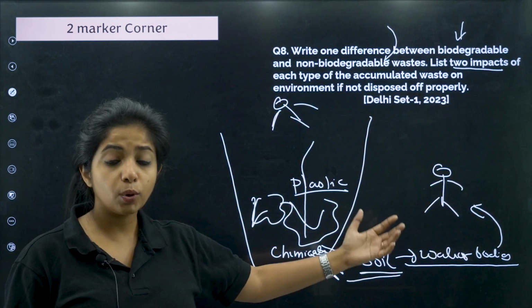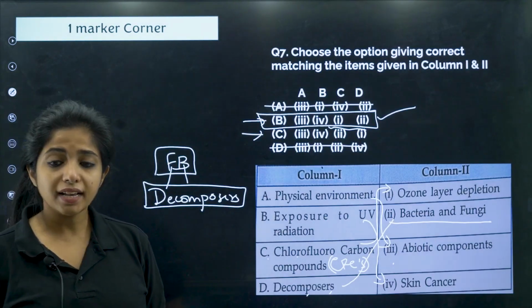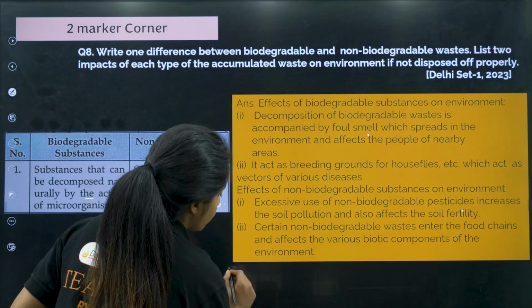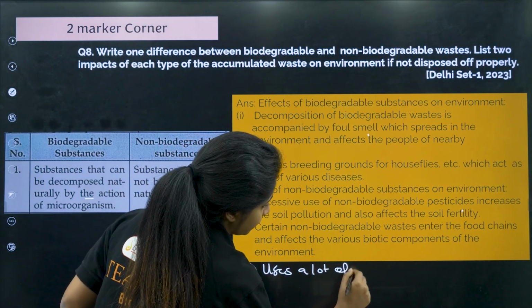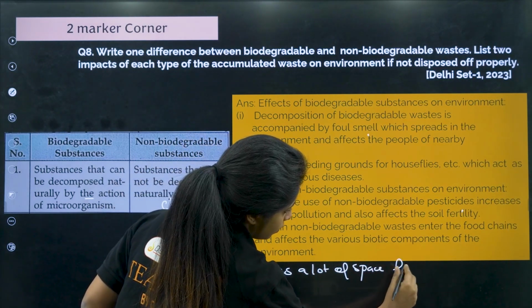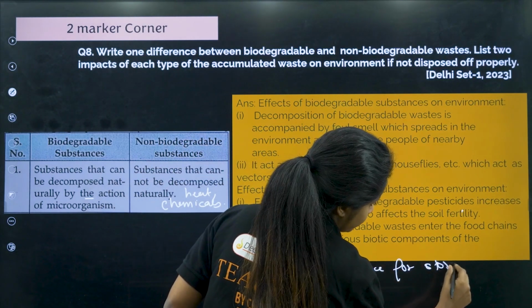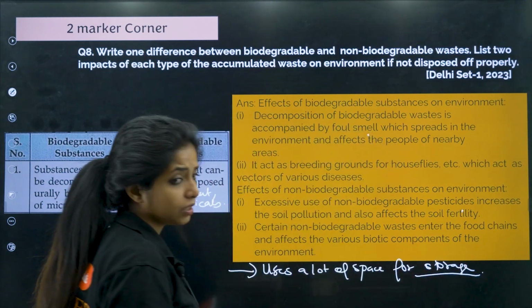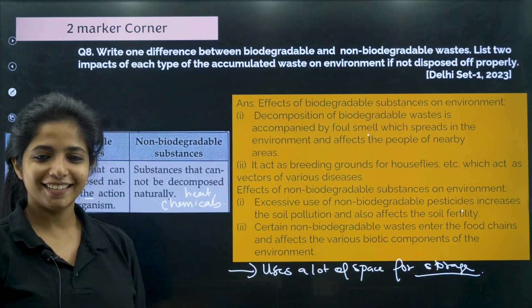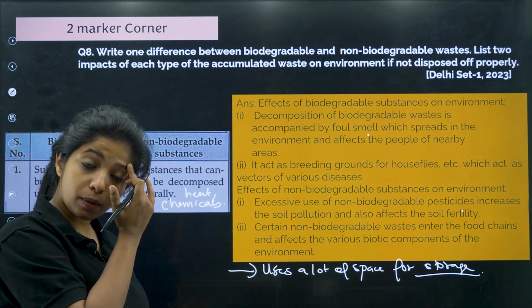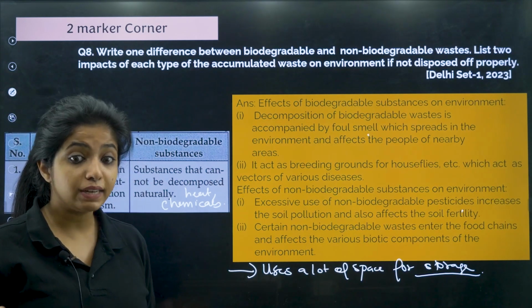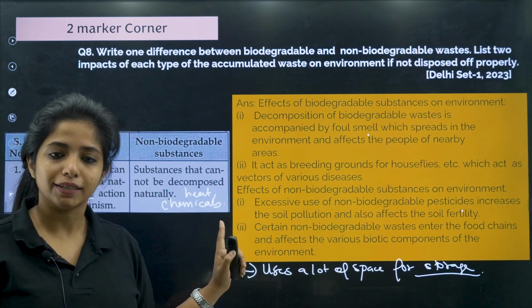Okay, basically soil, water, it is going to affect a lot of things. And as I said, it is going to use a lot of space, a lot of space for storage, which we actually do not have. So that is one big thing. This could come for a 3 marker also, this could come for a 4 marker also, we never know, so be prepared for these type of content.